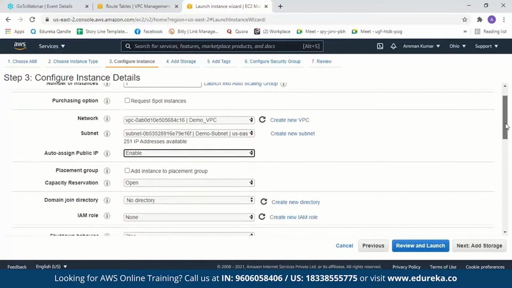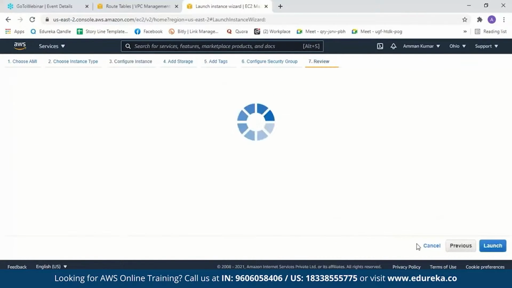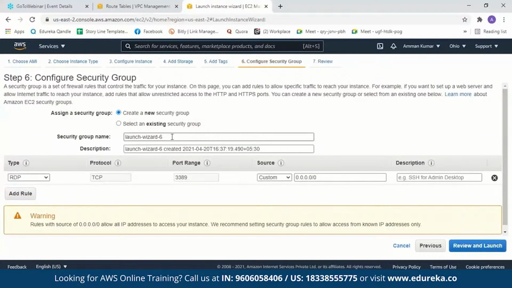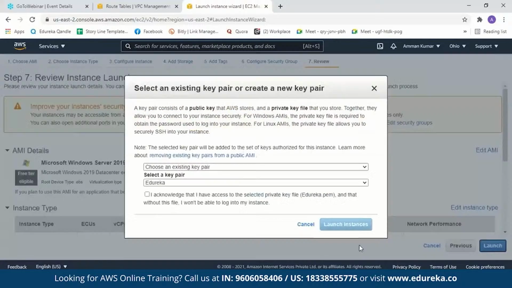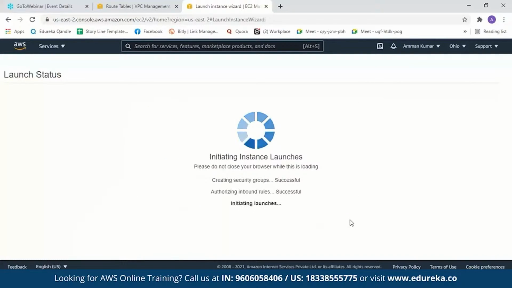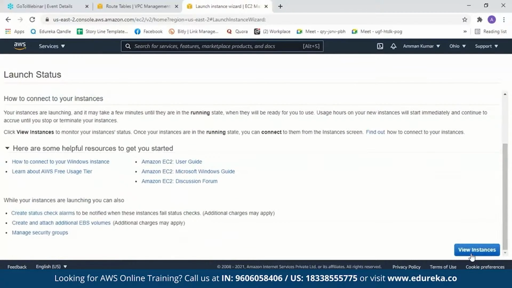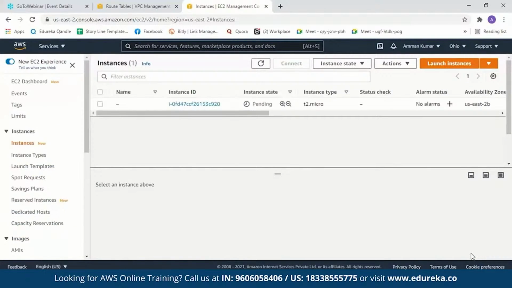So after this, we'll make no changes. Go to review and launch. Before that, let us create a security group. Let us just name it Demo Security Group. And now review and launch. We'll use an existing key pair and now launch our instance. Now let us click on View Instance. Now this might take a couple of minutes.